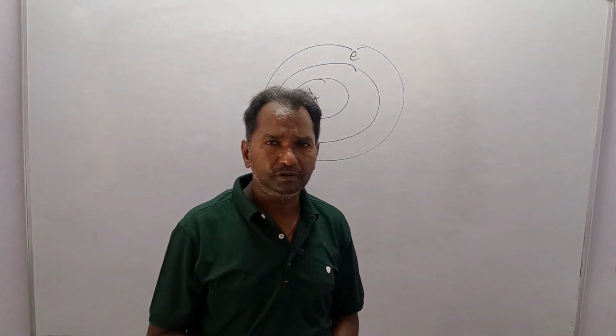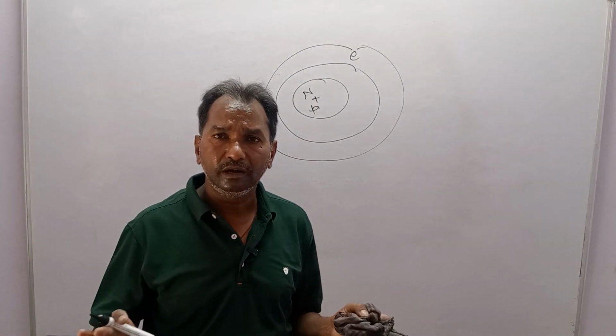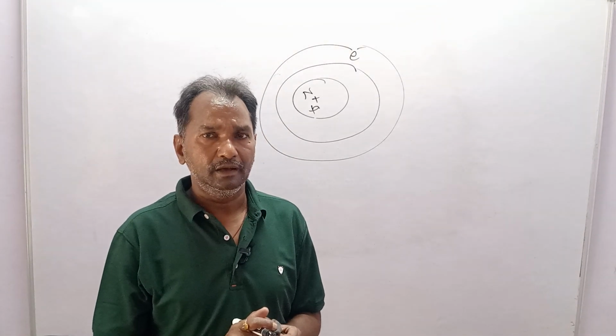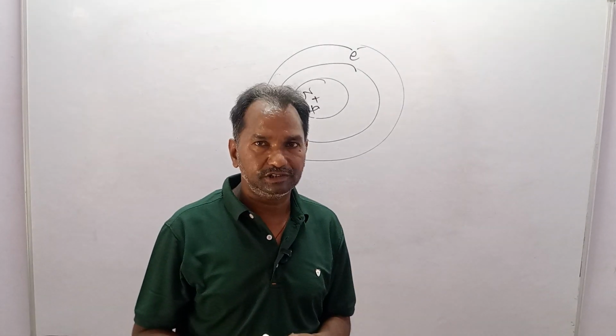Dear students, I am not going to discuss the atomic model at all, but we have to discuss the charge.